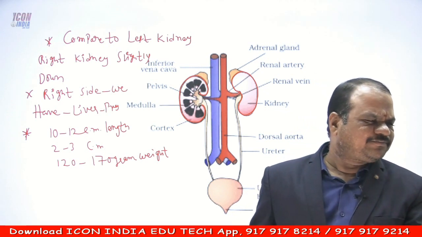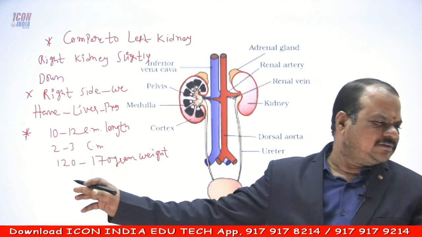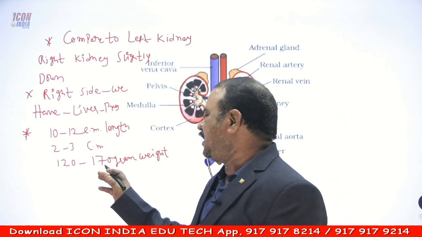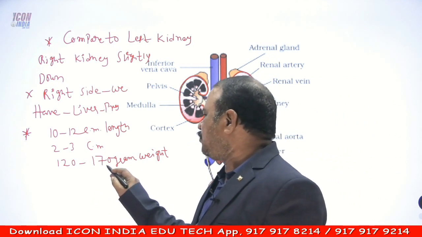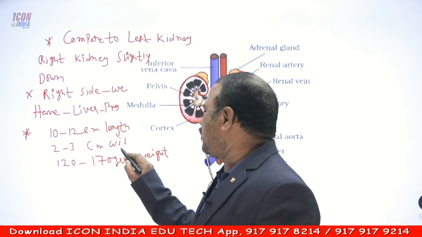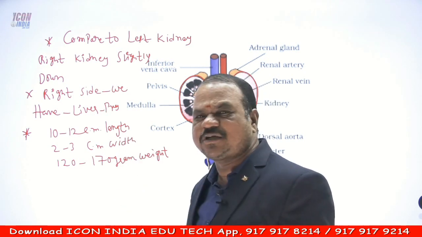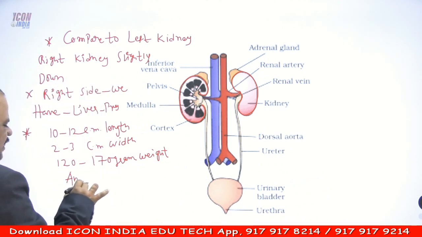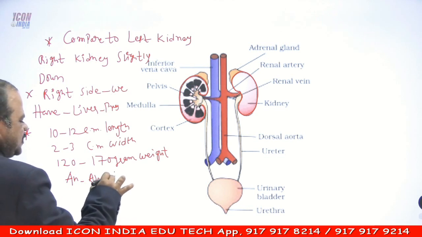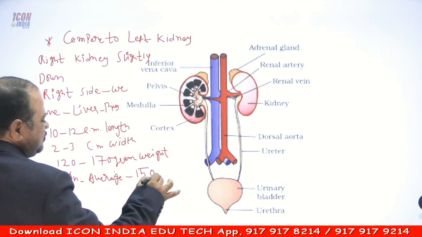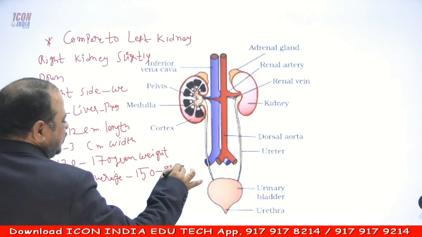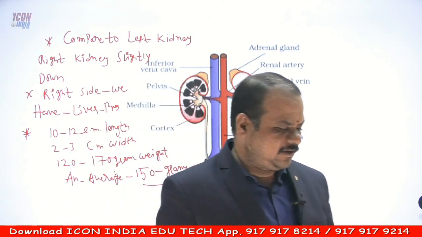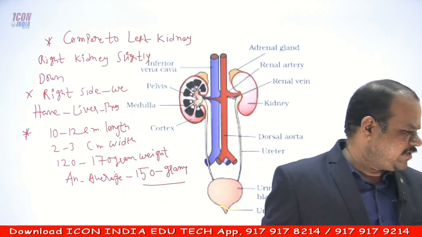And at the same time, approximately 2 to 3 centimeters of width, and 120 to 170 grams of weight will be present. On average, each and every kidney has a maximum of 150 grams of weight. That is normally what we can say for the kidneys.